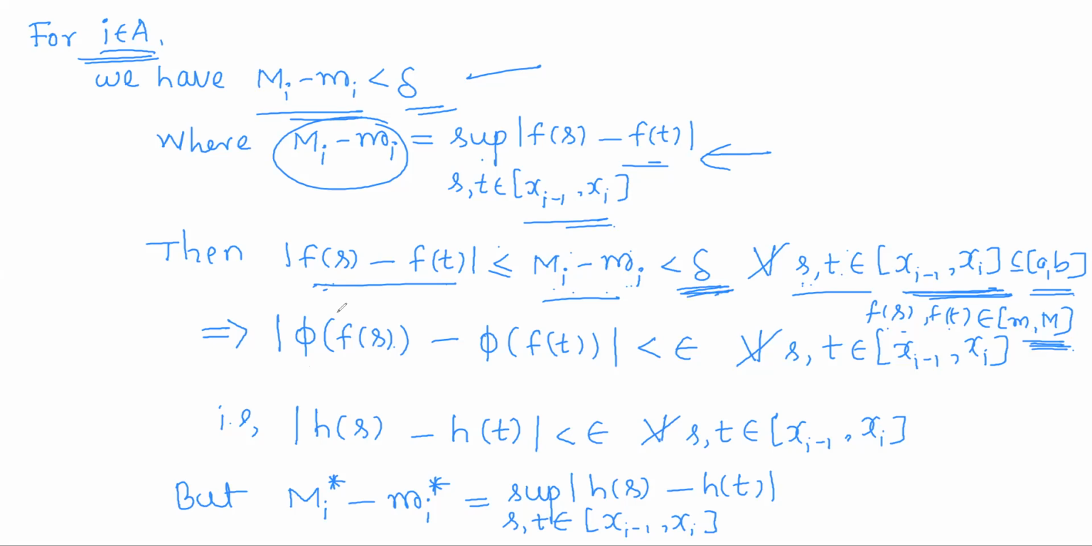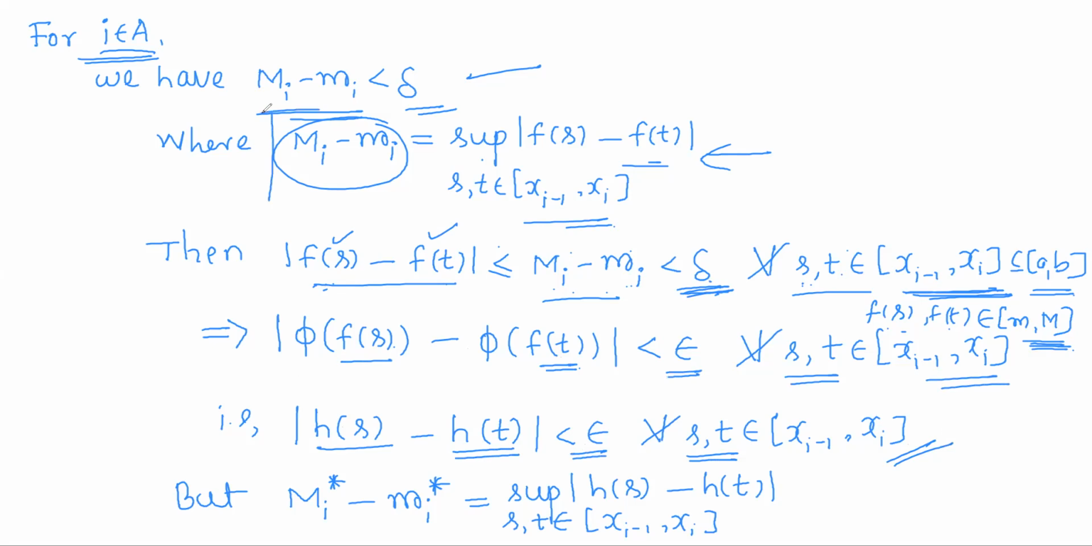Since phi is uniformly continuous, as the distance between these 2 points is less than delta, |phi(f(s)) minus phi(f(t))| will be less than epsilon for all s and t varying over this closed interval. But phi(f(s)) is nothing but h(s), and phi(f(t)) is nothing but h(t) by our definition. That is, |h(s) minus h(t)| is less than epsilon for all s and t varying over the ith subinterval.